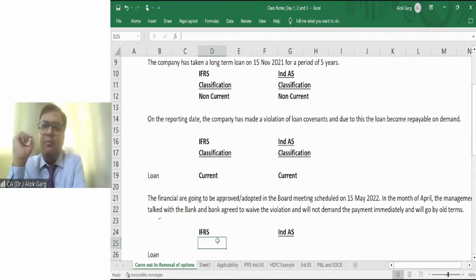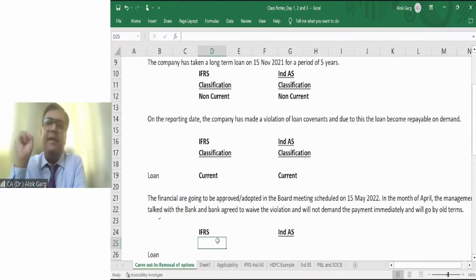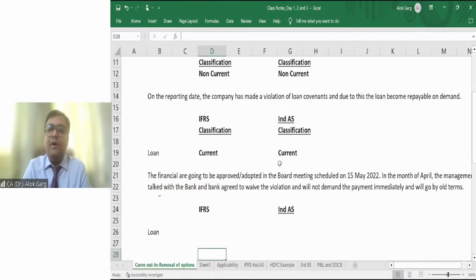For example, if the reporting date is 31st March, their board meeting date will be, let's say, 15th April or 15th May. So the financials are going to be approved or adopted in the board meeting scheduled on 15th May 2022, right?